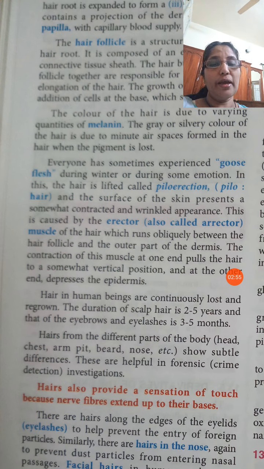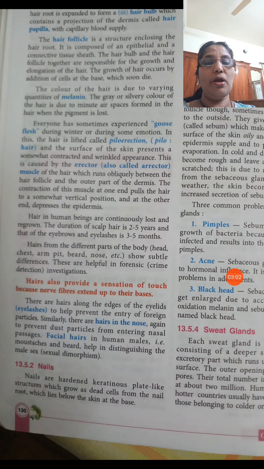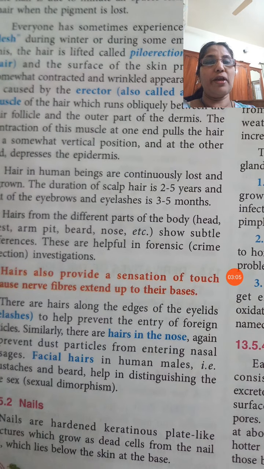So it is helpful in forensic investigation at the time of crime detection. Which kind of hair from which part of the body, such things can be found out by forensic science.